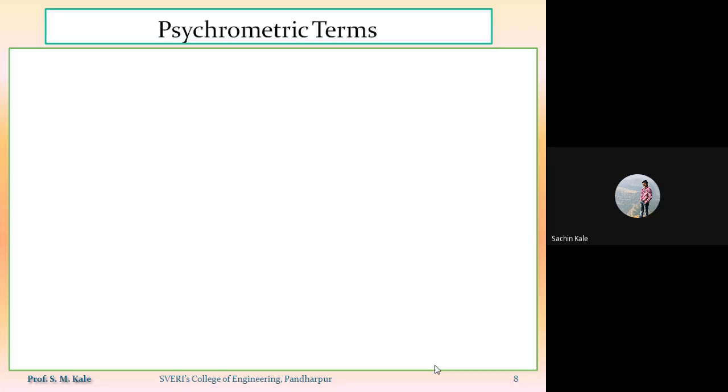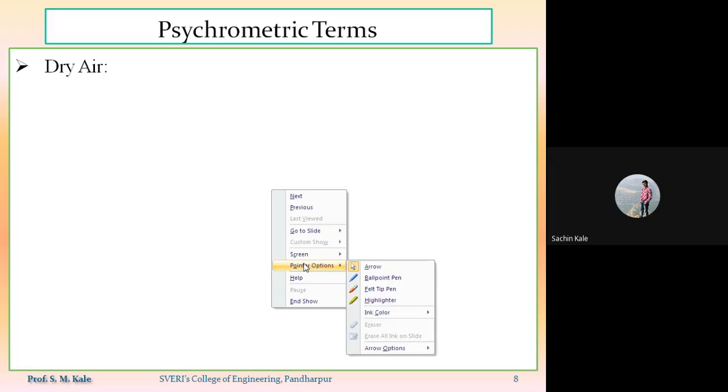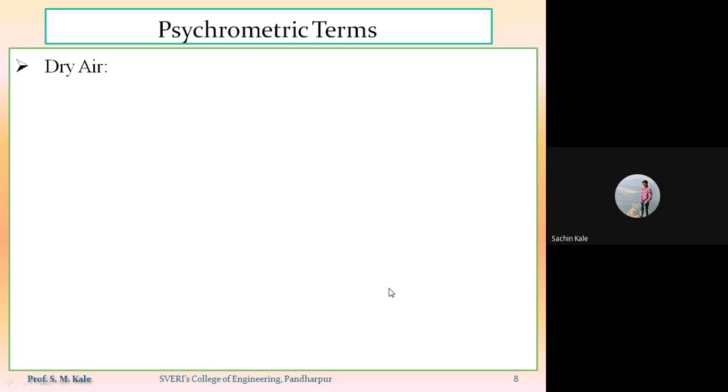Now under this chapter, there are some very important basic terms, which are called psychrometric terms. In those psychrometric terms, the first basic term is dry air. Take one example.